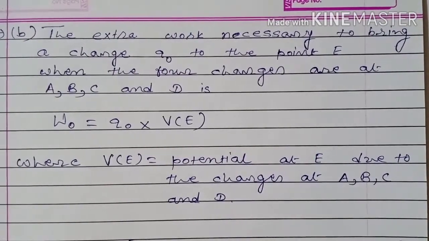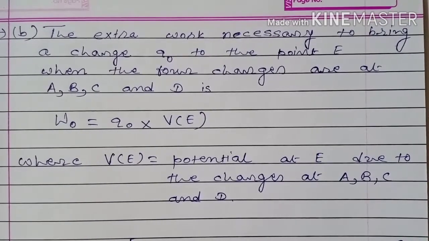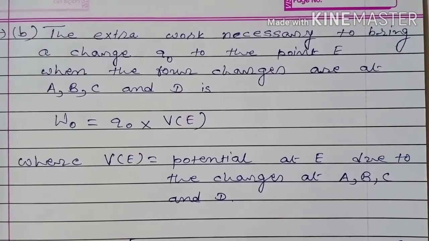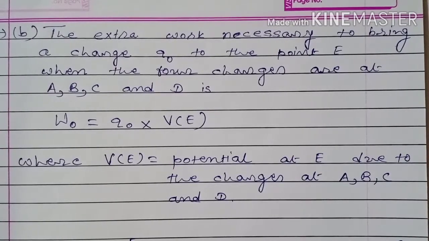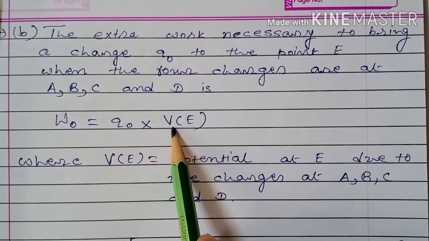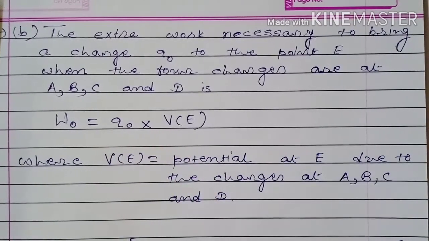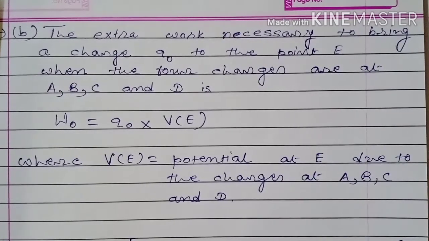Now in second part, what they are asking? We have to find the extra work done in bringing charge q naught at point E when 4 charges are fixed at vertices A, B, C and D. So work done in bringing charge q naught at point E, therefore potential at point E, VE, is equal to potential at E due to the charges at A, B, C and D. Now we have to find potential at point E.